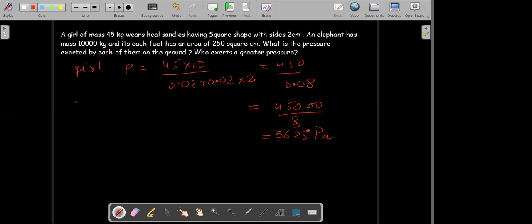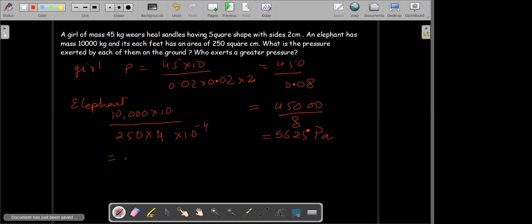And let's see what happens for the elephant. Its mass is given as 1,000, so weight will be 1,000 multiplied by 10, divided by the area, which is in square centimeters. We'll convert it to square meter. So you have 250 multiplied by 4, as the elephant has 4 legs, and converting square centimeter to square meter, you multiply by 10 to the power minus 4.